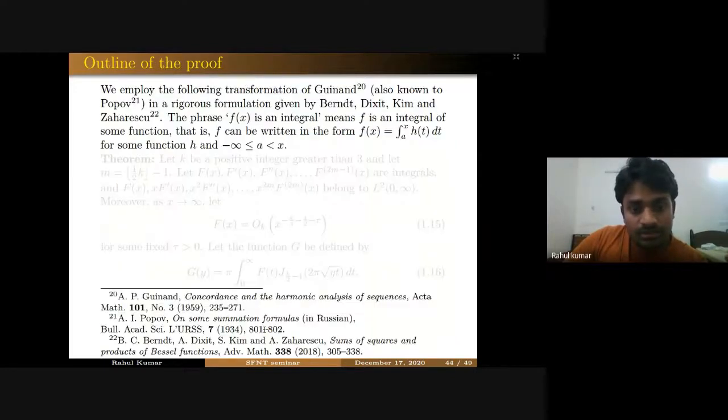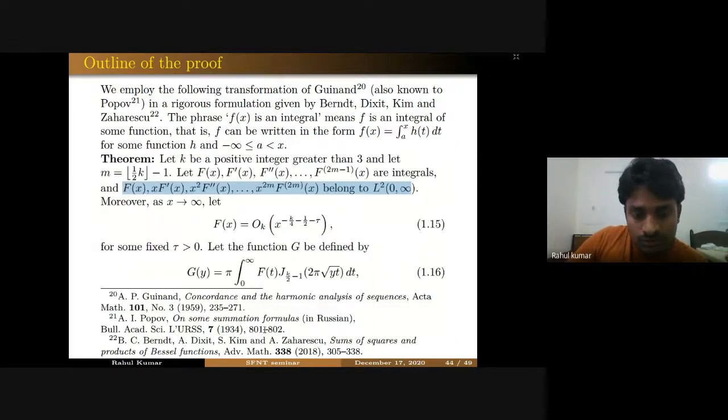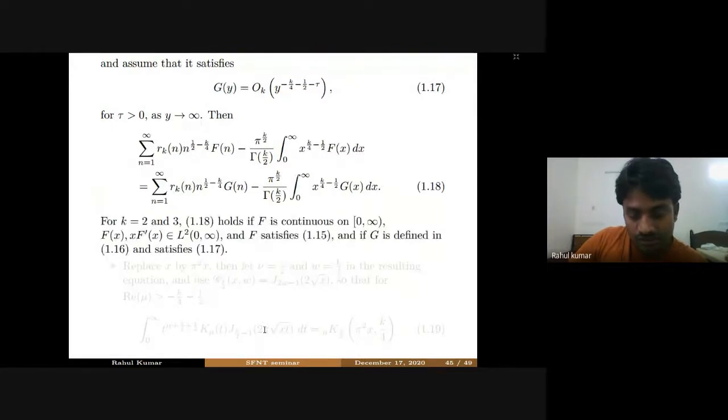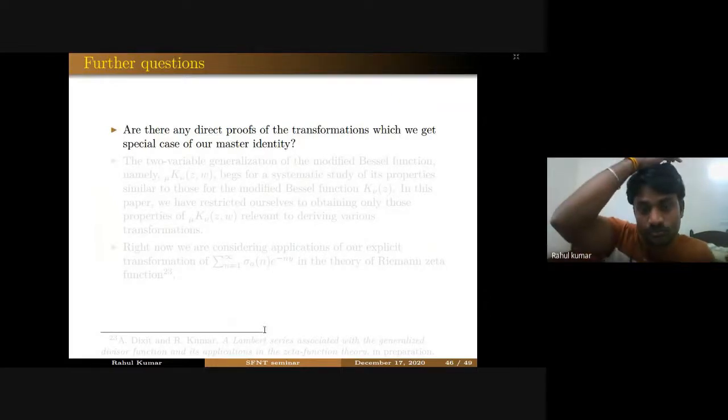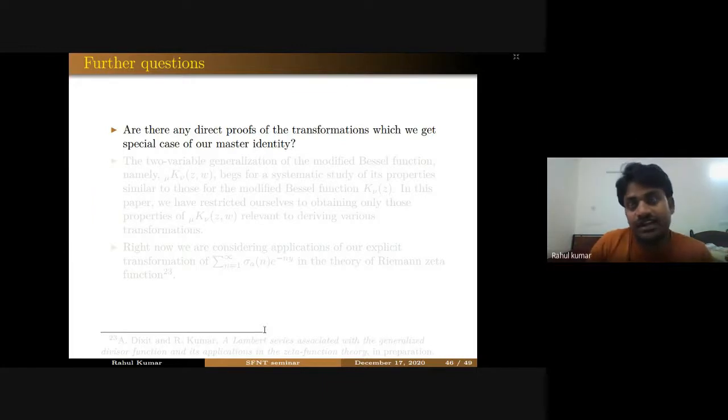So now let me give you some further questions which arise from this project. First, are there any direct proofs of the transformations which we get as special cases of our master identity? For example, we get one transformation formula for sigma_2m. Is it possible to prove that formula directly without using our transformation formula? That will be interesting to see.